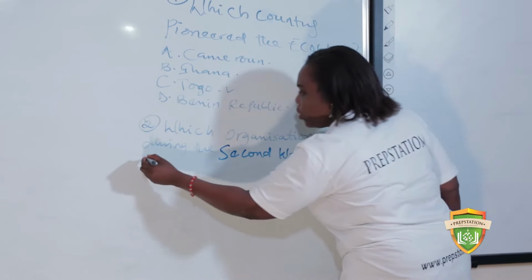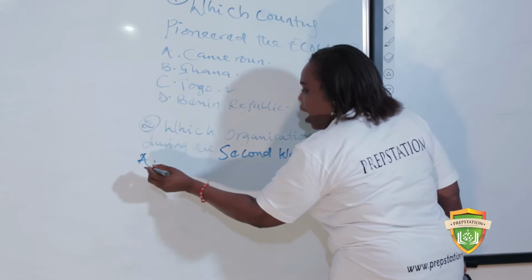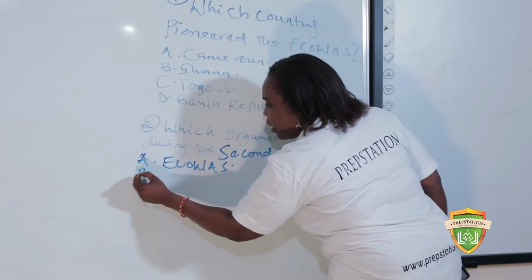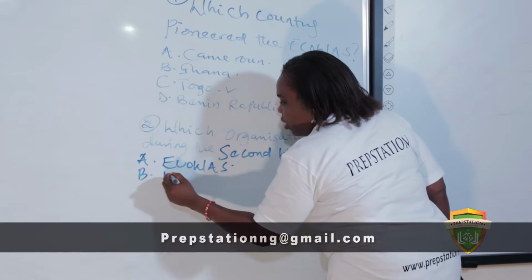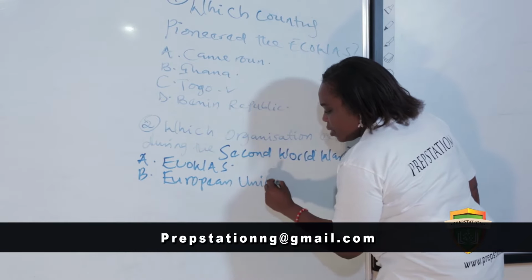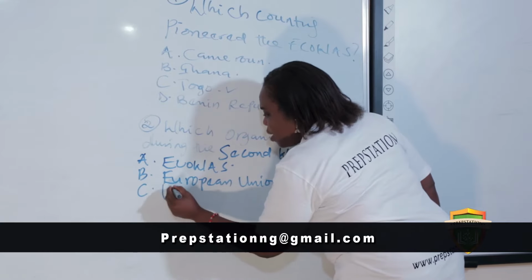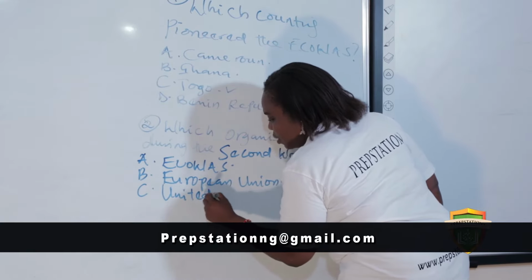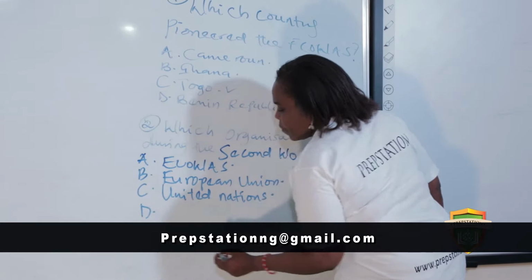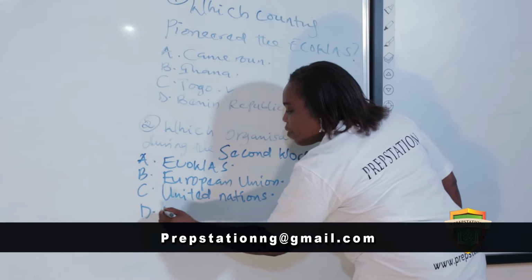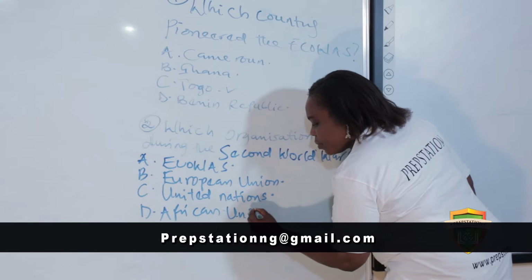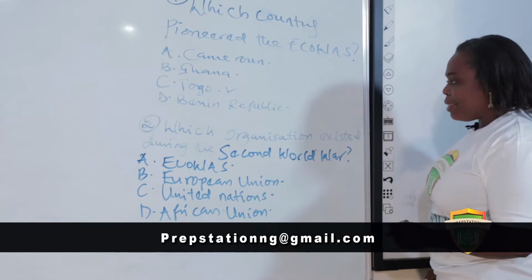This is the option. A, they have ECOWAS. B, European Union. C, United Nations. D, African Union. You have a question like this.